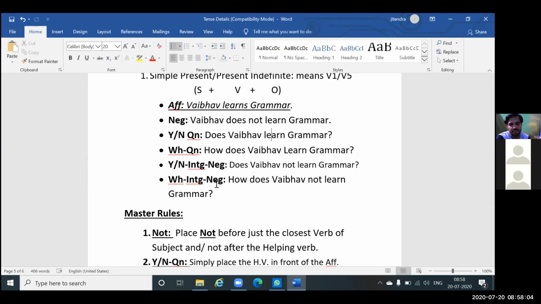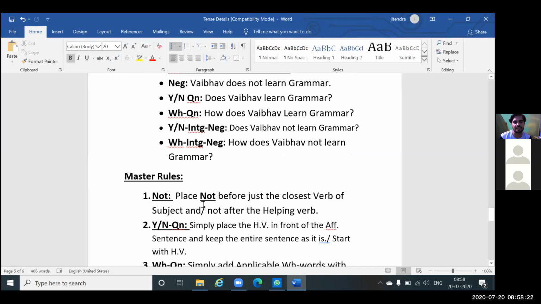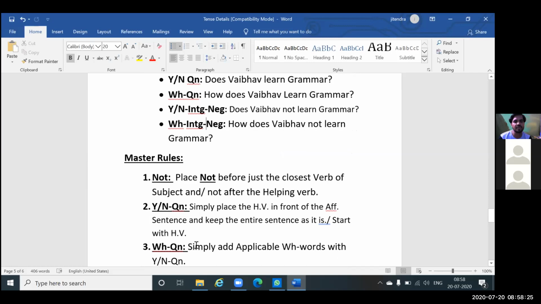But can you now make 72 types of sentences without memorizing, mugging up, or going through structures and all? Yes, we can. You just have to remember only these 3 things, that's it: how to WH, how to yes, no, and how to not. So not goes before the main verb, the yes, no question goes in front of the affirmative, and for a WH question, simply add the WH word with the yes, no question. That's it, right?